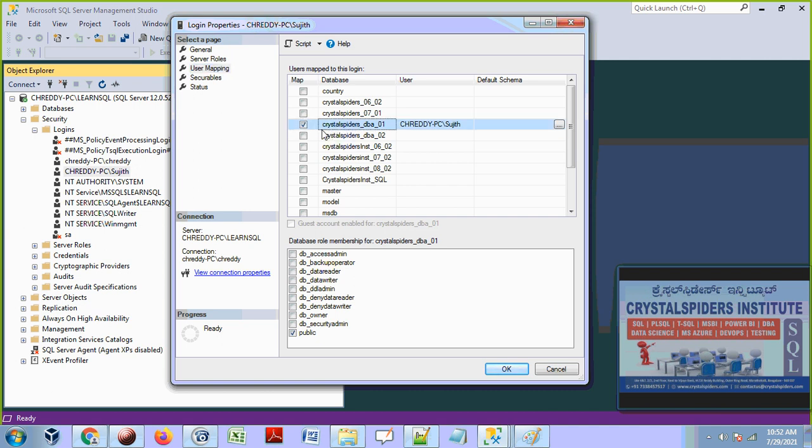This is the database. Once you select the checkbox, at the bottom you see the roles. What access do you want to grant on this database? So, data reader. Data reader means he can run only select operations. Data writer, he can run inserts, updates, deletes.